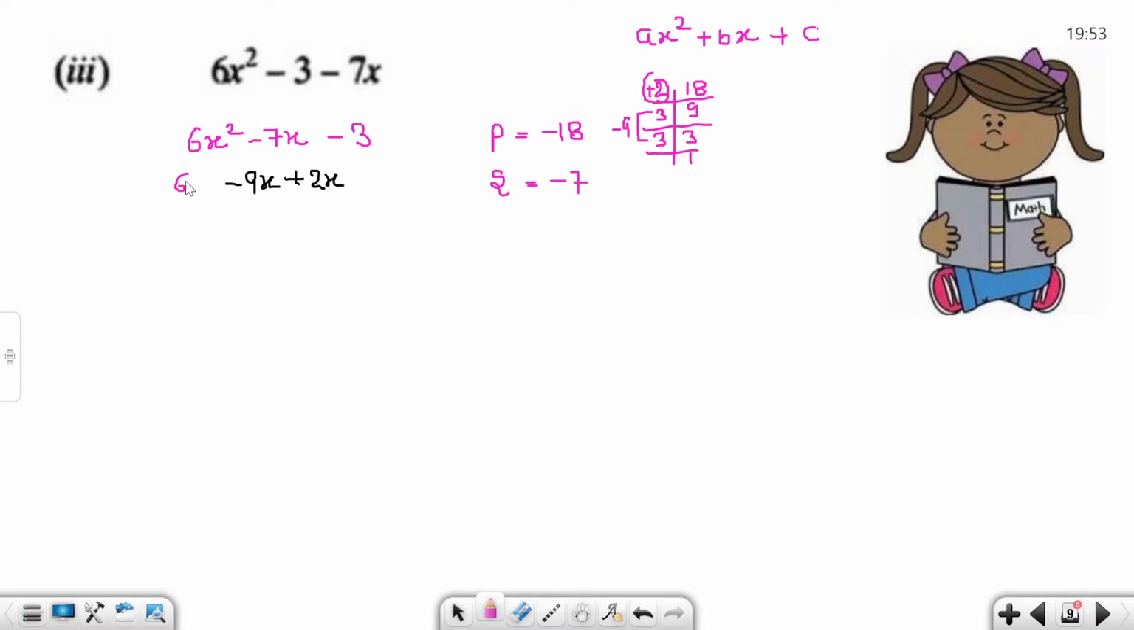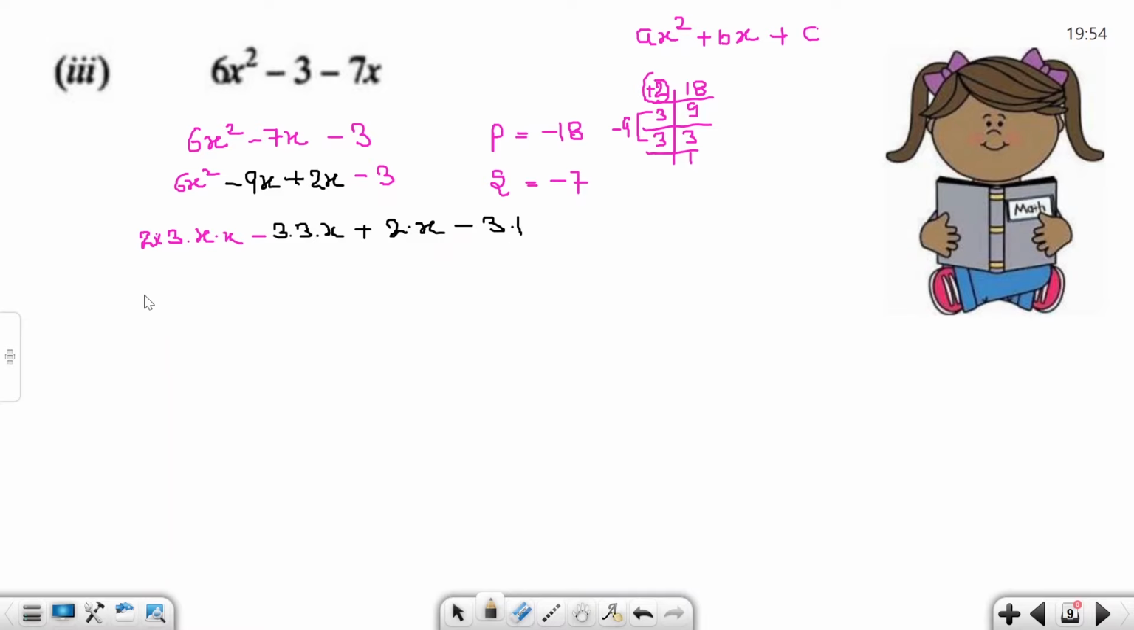First term is 6x square, last term is minus 3. If you have any problem with taking common, then factorize. 6 factor is what? 2 into 3 into x into x. 9 factor is what? 3 into 3 into x, plus 2 into x, minus 3 into 1.